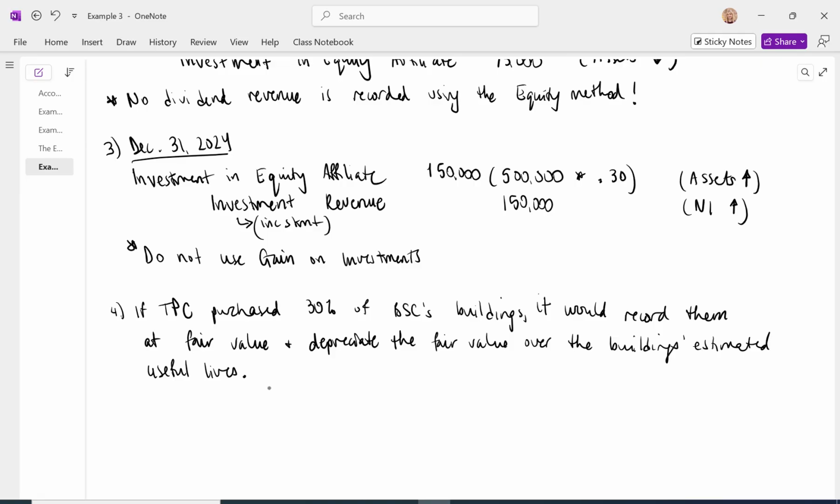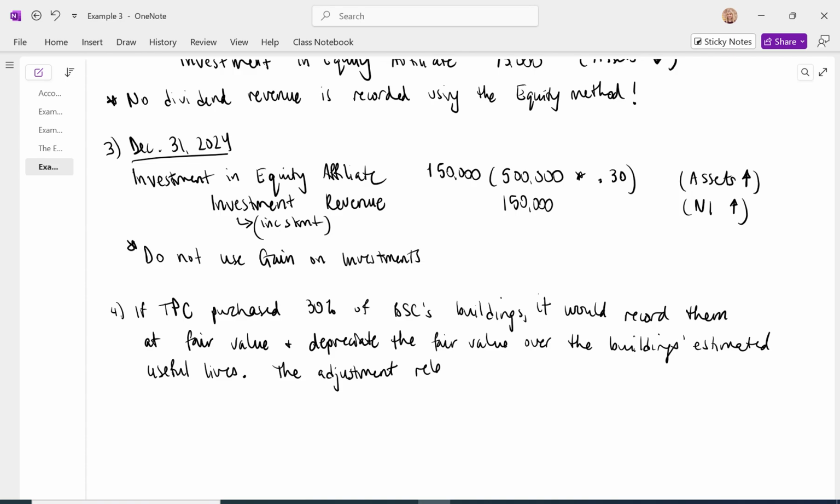Land is not depreciated. The adjustment that we're going to record, we're not going to record depreciation on this investment because we don't own the building, so there really is nothing to depreciate. We're going to say our investment is going to decline in value, and we're going to know it's because of that hidden depreciation.